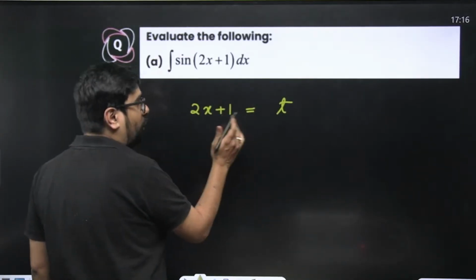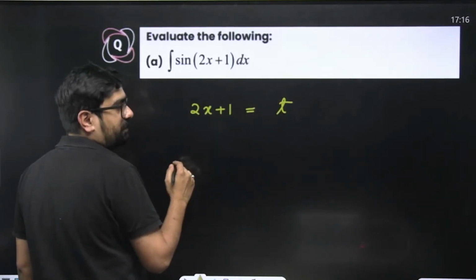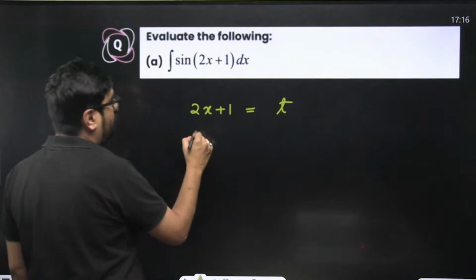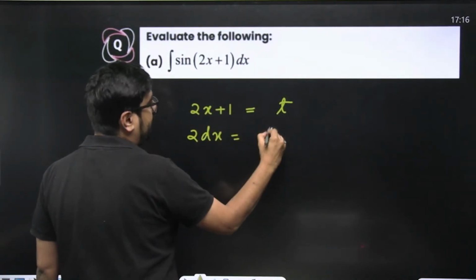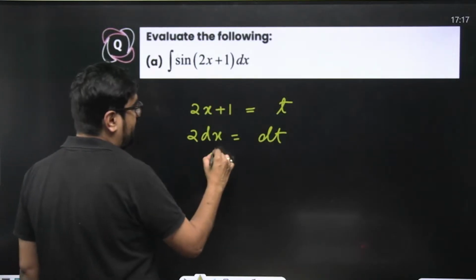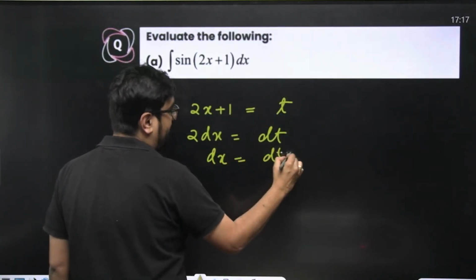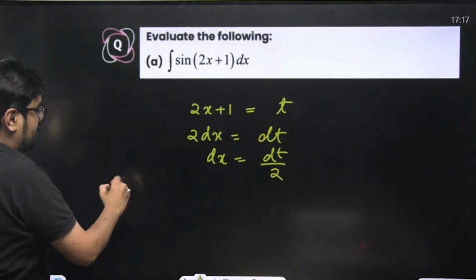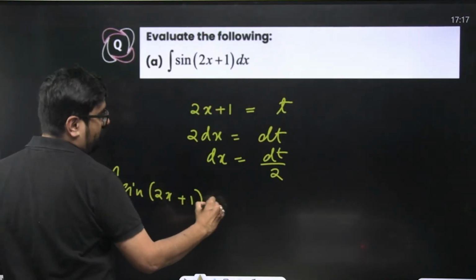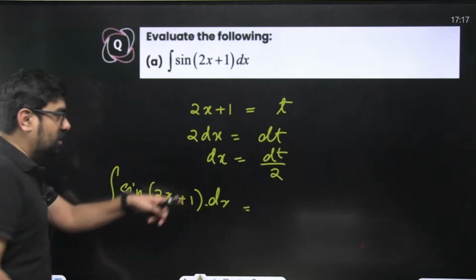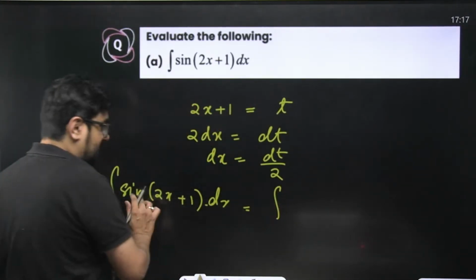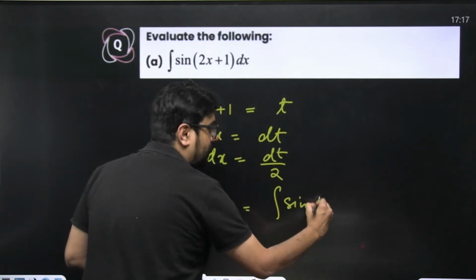Now differentiate on both the sides. So what do we get? We get 2 dx is equal to dt. So what did your dx become? dx became dt divided by 2. Now look at this. Integral of sine of 2x plus 1 into dx. Now what is your dx? dt by 2. What is your t? 2x plus 1. So this just became sine of t, right?